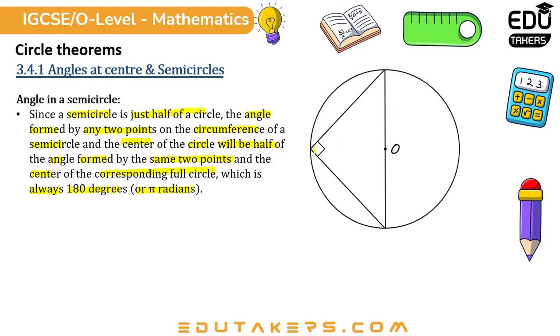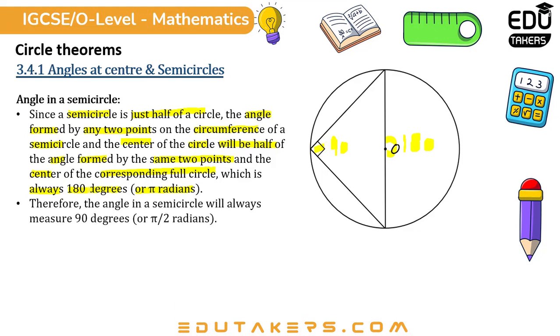Here we have a right angle which is 90 degrees, and at this point this angle will be 180 degrees because this angle is twice the angle at the circumference of the circle. Therefore, the angle in a semicircle will always measure 90 degrees or pi by 2 radians.